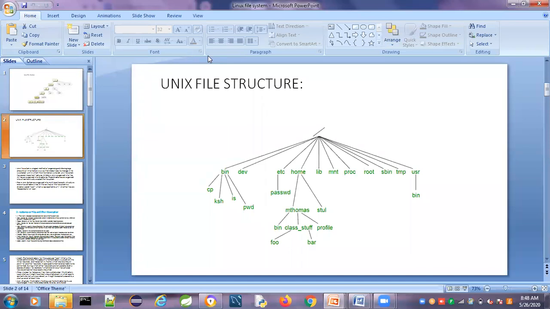Are you able to see my screen, right? Yes, Jitendra. Thanks. We are good to start.